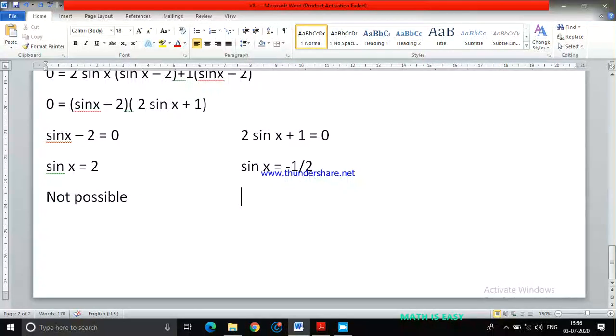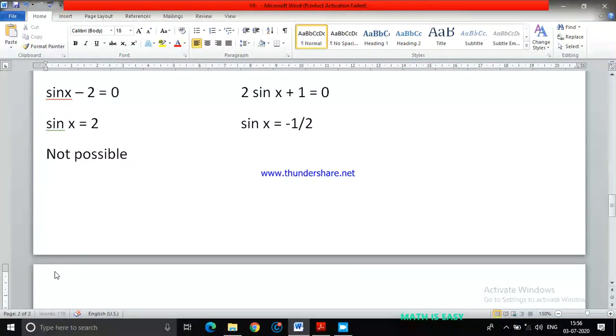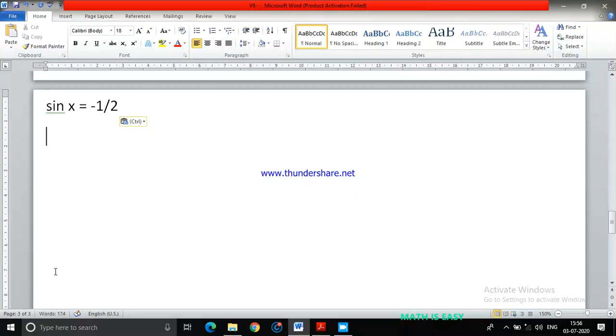Let me go to the next page. I got sin x equals to minus 1 by 2. Minus 1 by 2 means sin is negative, in which quadrants? Third quadrant as well as fourth quadrant. In the third quadrant I'll write it as pi plus something, and in the fourth quadrant I have to write it as 2 pi minus something.